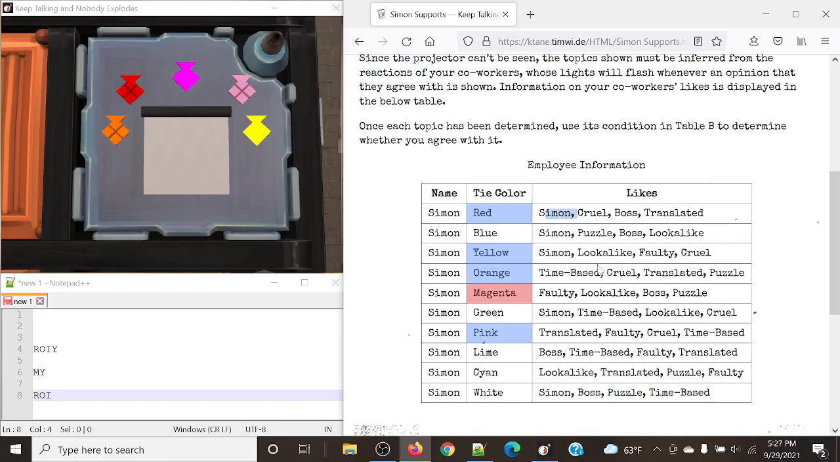Simon, do we have all of those present in the tie colors? Nope, we do not. Cruel, cruel, cruel, and cruel. And to make sure, magenta does not have cruel present, so this first topic is cruel.